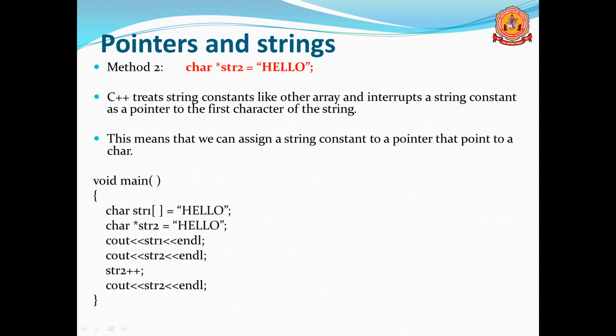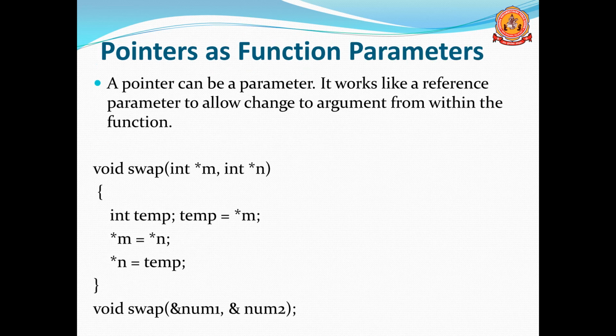In case of a pointer, the pointer is pointing to the first element in the array. So if you use str2, H will be displayed. Next str2++, so it is incremented. So next if you display str2, E is displayed. Once again if you use str++, L, next str++ once again L, then str++ O. Like that we have to give the increment operator to display all the elements in a string. Next is pointers as function arguments.